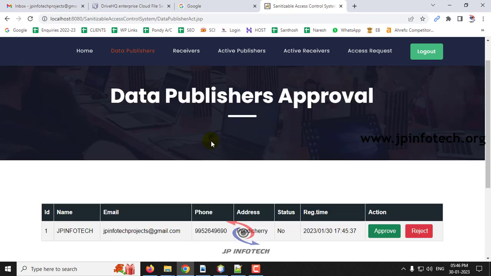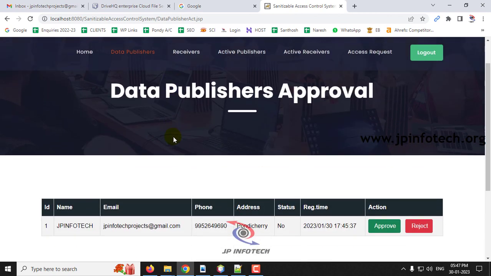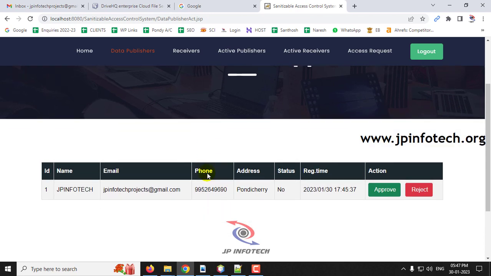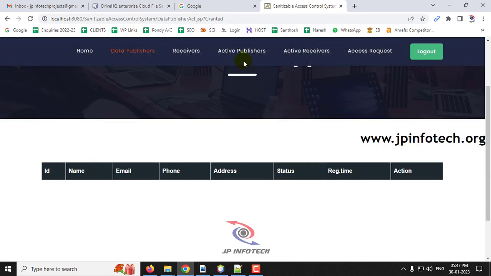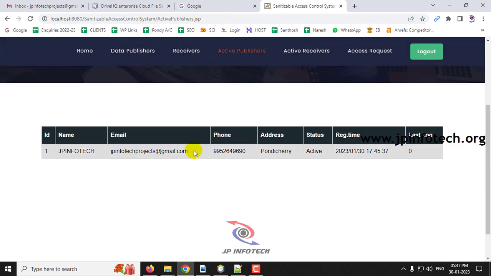Here, whoever registered as a data publisher, their details will be given to the authority, and only if the authority approves it, the data publisher will be able to log in to the system. If the authority rejects it, they cannot log in to the system. So now let me approve it. Now you can see the access granted message, and click OK. And now you can see the table is empty. If you go to the active publishers part, you can see the publisher has been updated here, so the publisher is now activated.